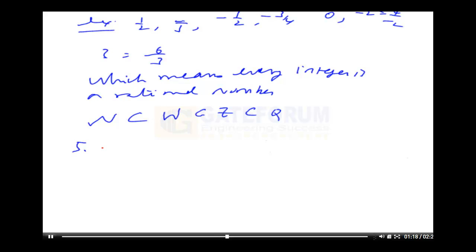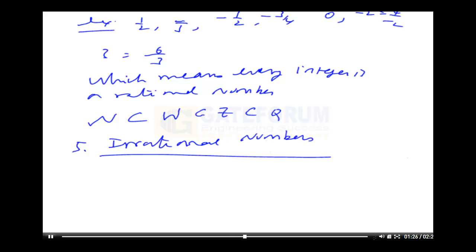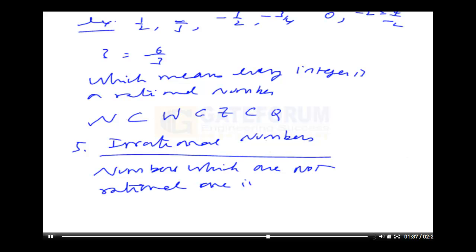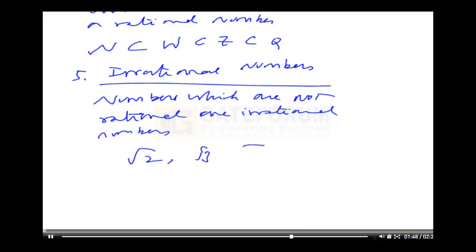Next we will define what irrational numbers are. We can generalize, saying numbers which are not rational are irrational numbers. That means numbers which can't be expressed as a fraction, like root 2, root 3, even pi is an irrational number. The definition of pi is